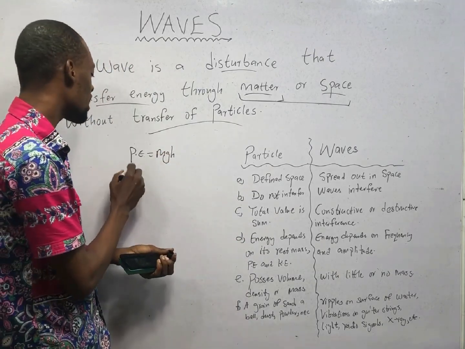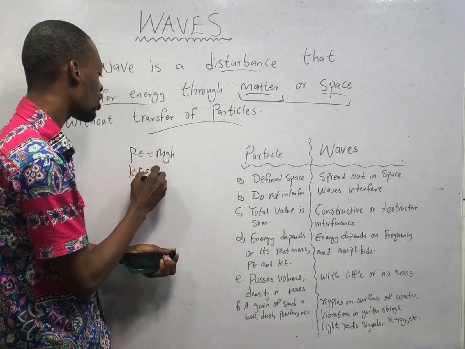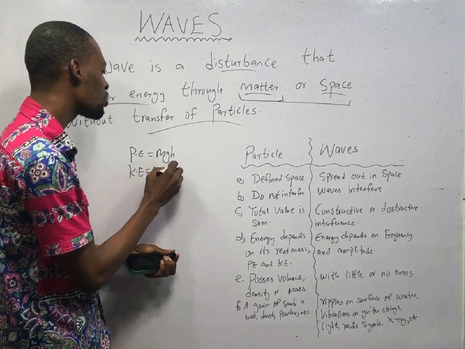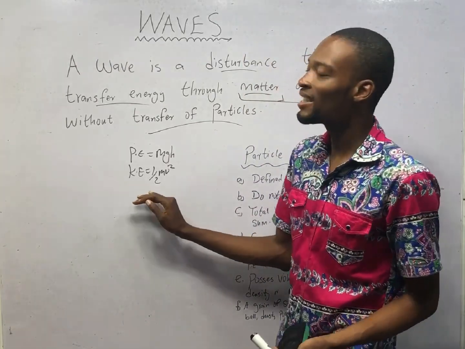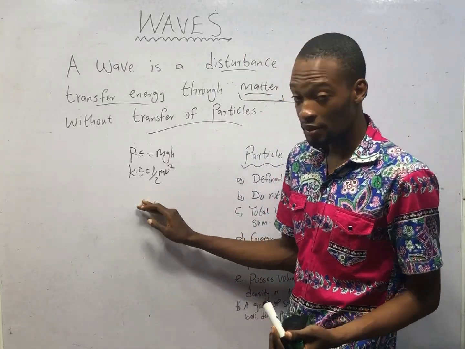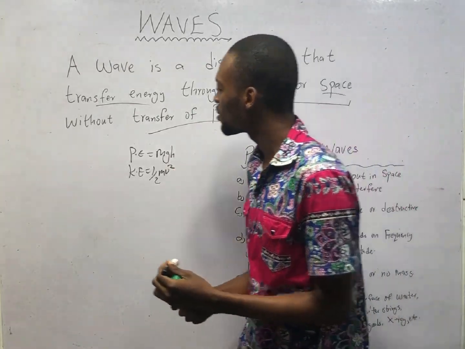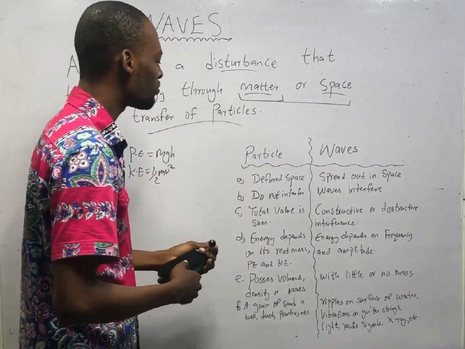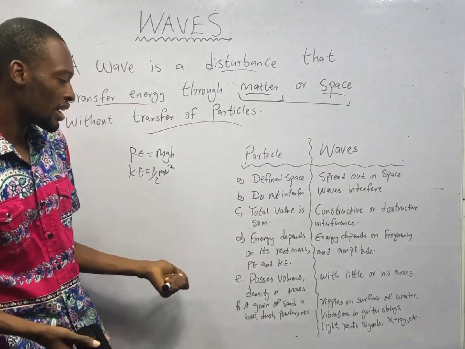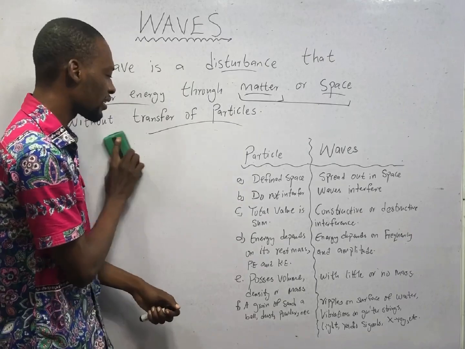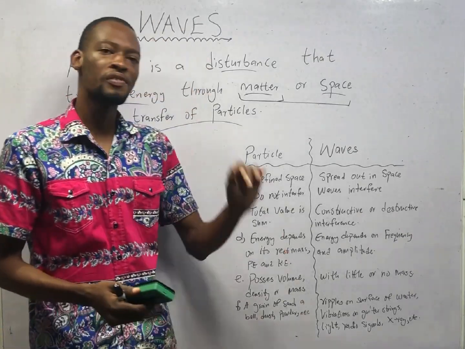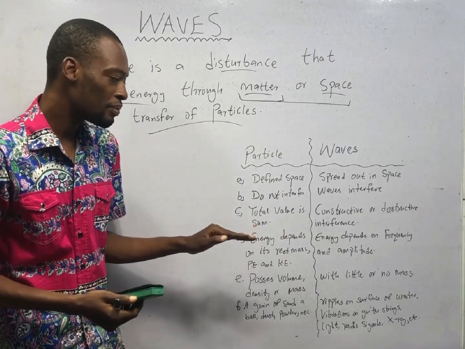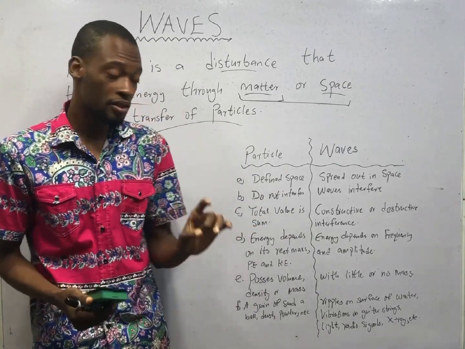Kinetic energy is the energy a body or an object possesses due to motion. So when a body is moving, when there is motion, kinetic energy is present, and it is half mv squared. So the energy of matter depends on the rest mass, potential energy, and kinetic energy, while the energy of waves depends on frequency and amplitude, which you will see very soon.